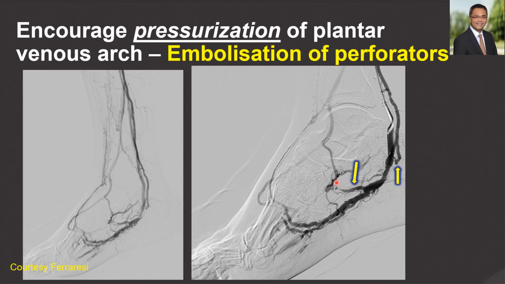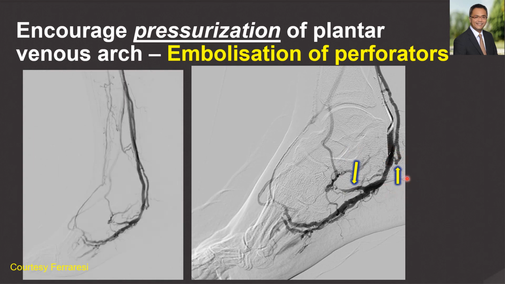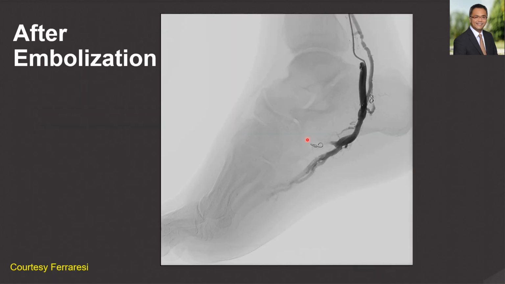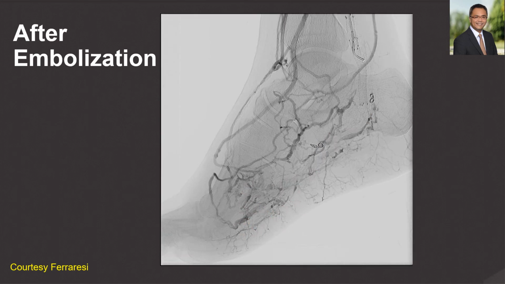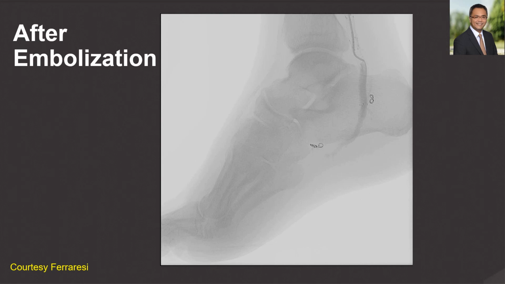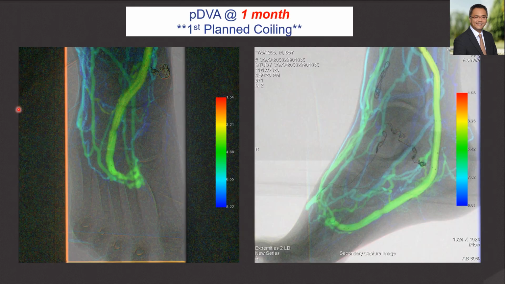The presence of perforators may actually prevent pressurization and forward flow of contrast. After embolization of these perforators, improved forward flow and pressurization is seen. Using a combination of these techniques, a case like that, where pre-DVA shows a desert foot, planned elective coiling of perforators is performed and one can already start to see the presence of improved forward flow.